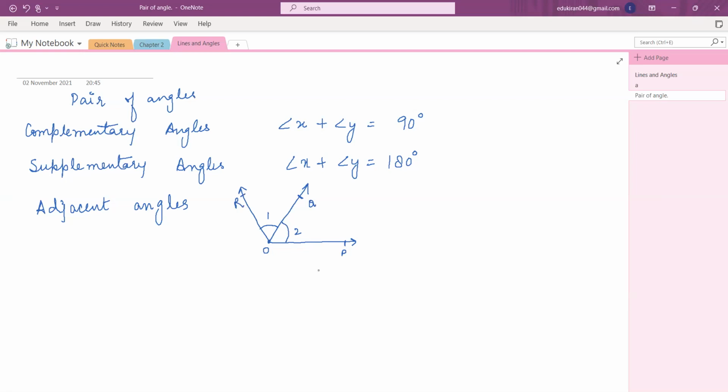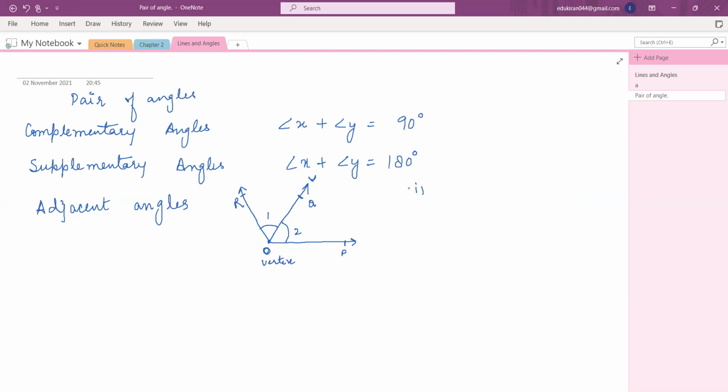Now you can see, Miraj, that angle 1 and angle 2 have a common vertex O, right? Now they have a common arm. So OQ is the common arm, right? It's a part of angle 1 also, it's a part of angle 2 also. So they have one common arm. And the non-common arms, which are OR and OP, are on opposite sides of the common arm. Is that okay? Yes, ma'am.